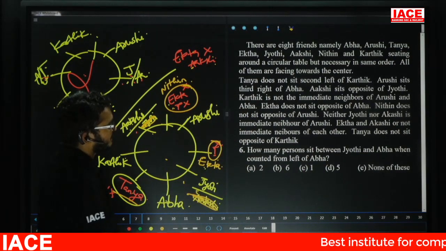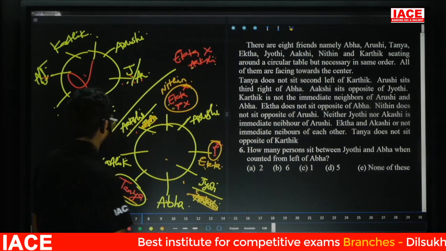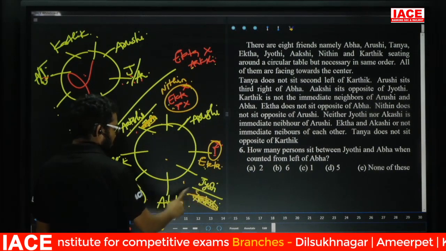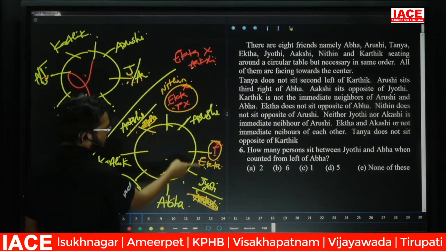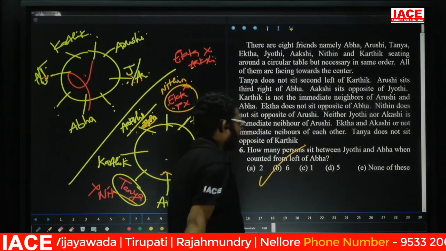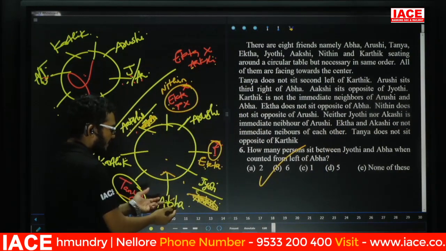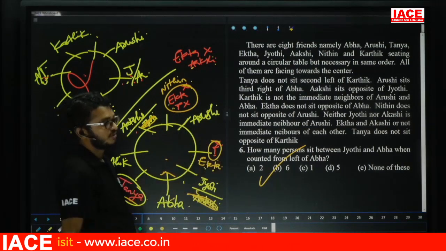Question number 6. How many persons sit between Jyoti and Abba when counted from left of Abba? Left of Abba means here 3. In total we have 6 members. So question number 6 answer is option B. See here, when Jyoti and Abba are counted from left of Abba, it is this member. Then the answer is 6 members. Question number 6, option B.